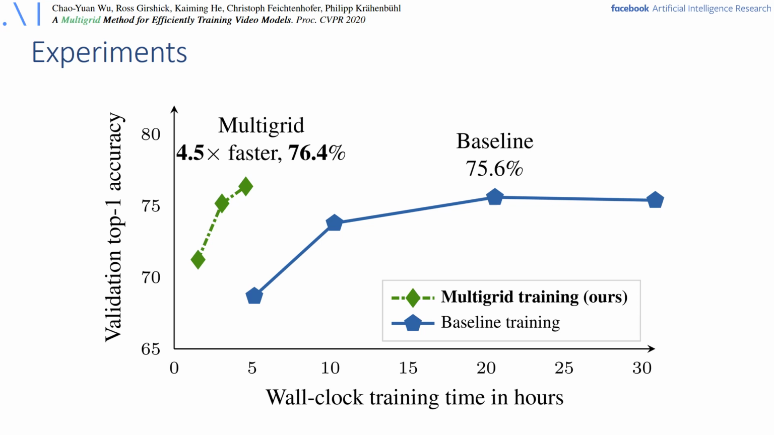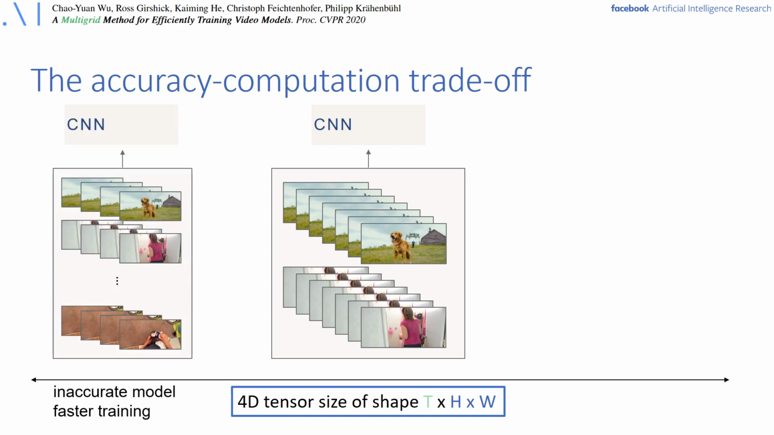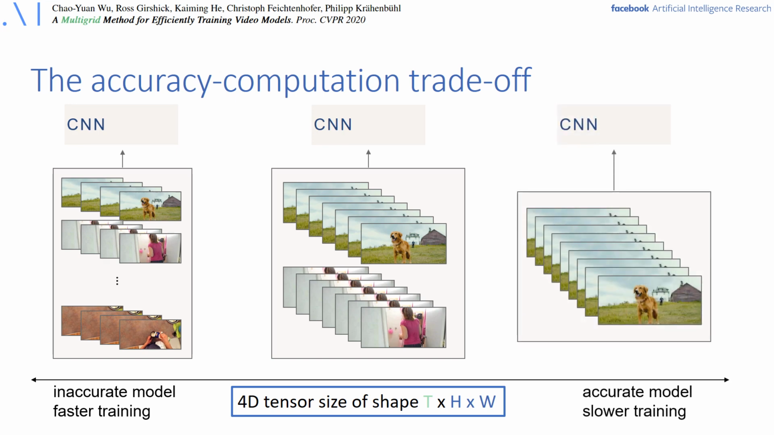The method is called Multigrid, and it allows us to decrease the training duration for training a video model such as SlowFast networks, shown in this graph, by 4.5x, which provides a slightly higher accuracy as well, of 76.4% versus the SlowFast baseline that has 75.6%. One way to increase the training speed would be to use small input resolution and large batch sizes, as shown here on the left. But this will result in lower accuracy compared to a large resolution input with small batch size, shown on the right.